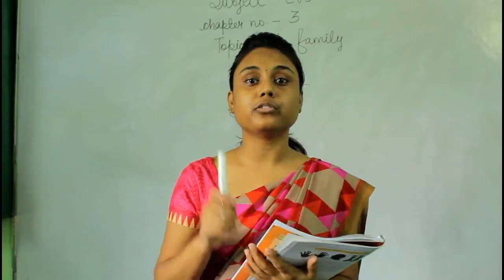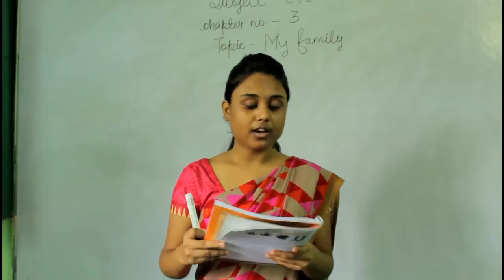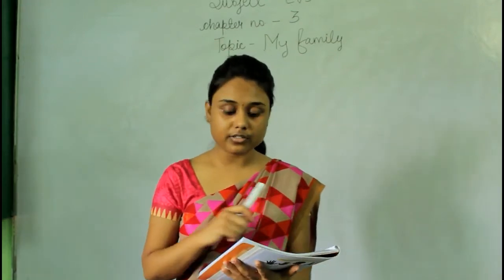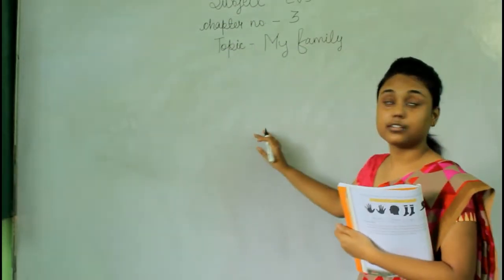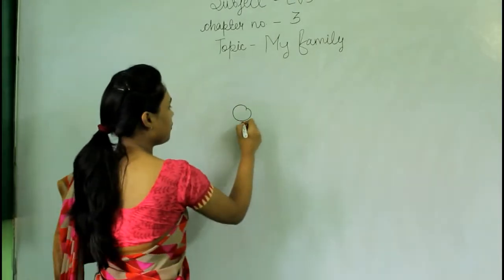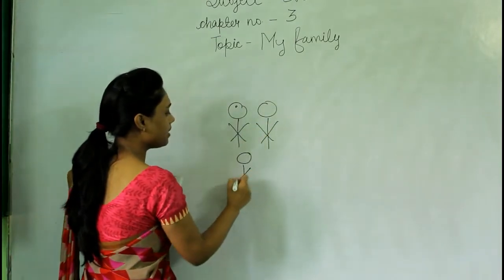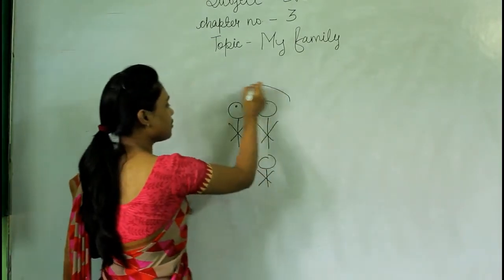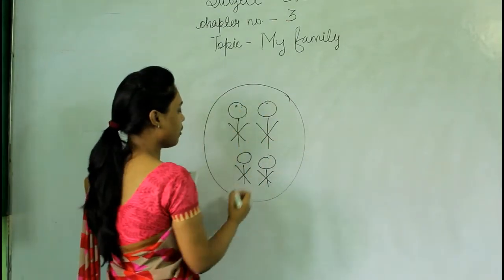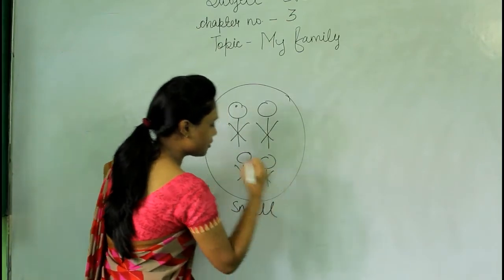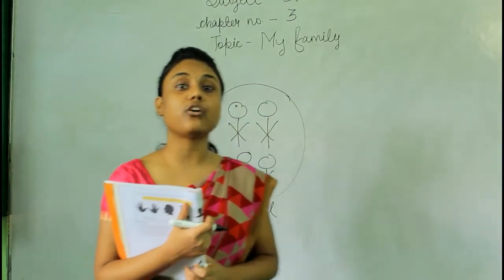Now we will learn about the small family. What is a small family? A small family with only parents and children is called a nuclear family. In a small family, what do we have? Look at the board. In a small family, we have parents, that's our mother, father, and our brothers or sisters, okay? So in total there are 4 persons in the family, they are all family members. So this is called a small family, okay?